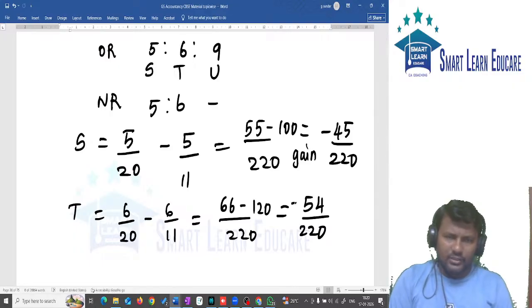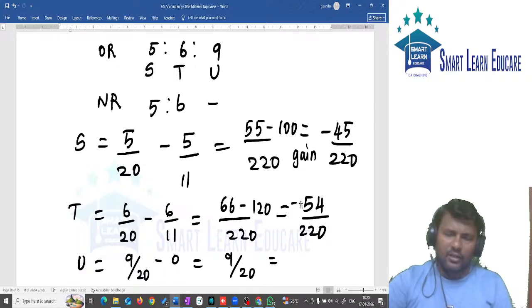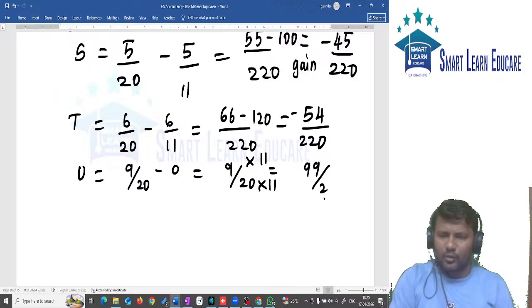And who is the third partner? U, the partner who died. We have the old ratio. What is the old ratio? 9 by 20, and the new ratio is 0, so you will be getting the answer as 9 by 20. It is positive. You want it in terms of 220, so multiply by 11, and you will get 99 by 220.